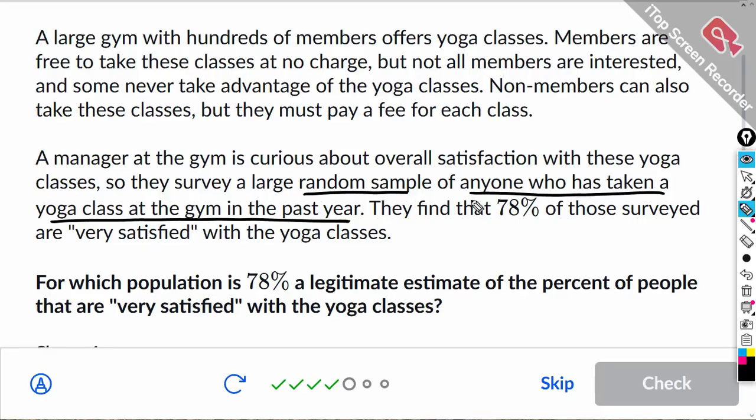Well, where did the sample come from? Anyone who has taken a yoga class at the gym in the past year. And it is a random sample. Anyone who has taken a yoga class at the gym in the past year. Let's take a look.